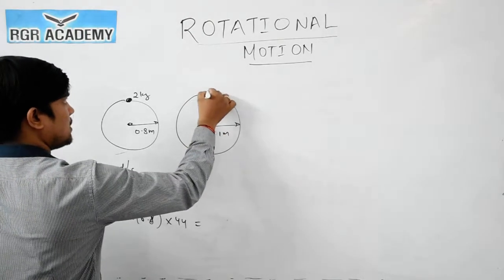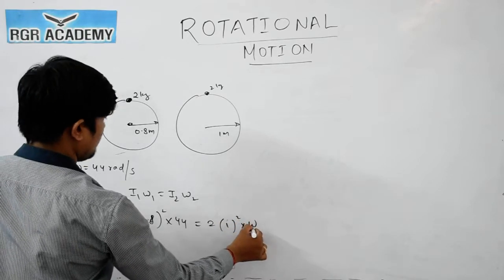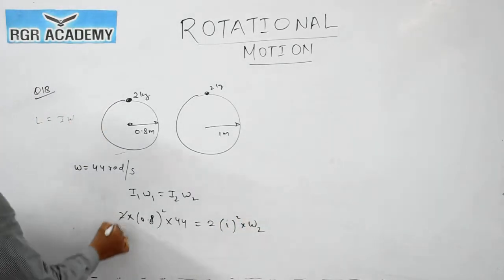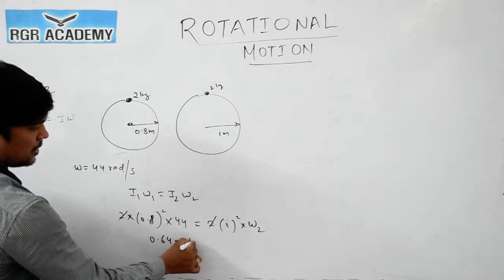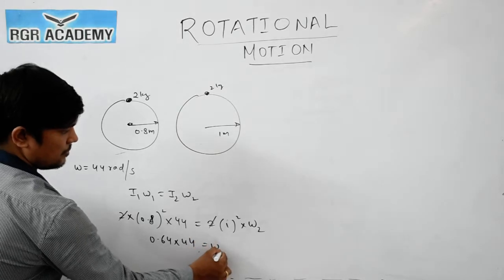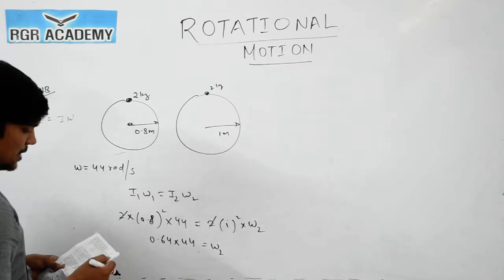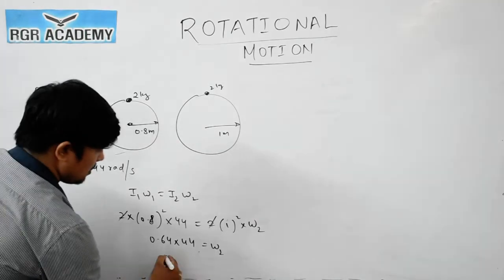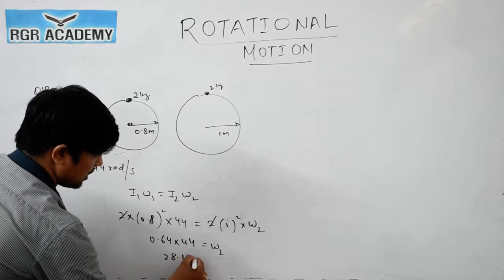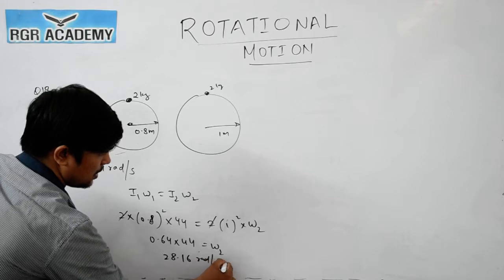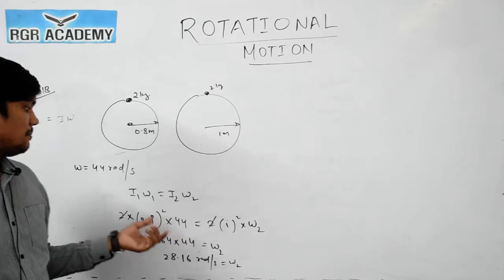should be equals to I2. I2 is now, mass is same 2 kg, so m into 1 square into omega 2. So omega 2 we have to calculate. So this 2 and 2 will cancel out. So what you will get, 0.64 into 44 divided by 1 will be equals to omega 2. Okay. So if you check the options, option number 3 will match. If you solve this, answer will be 28.16 radian per second is omega 2. So simply angular momentum we are applying here, by that you will get the answer.